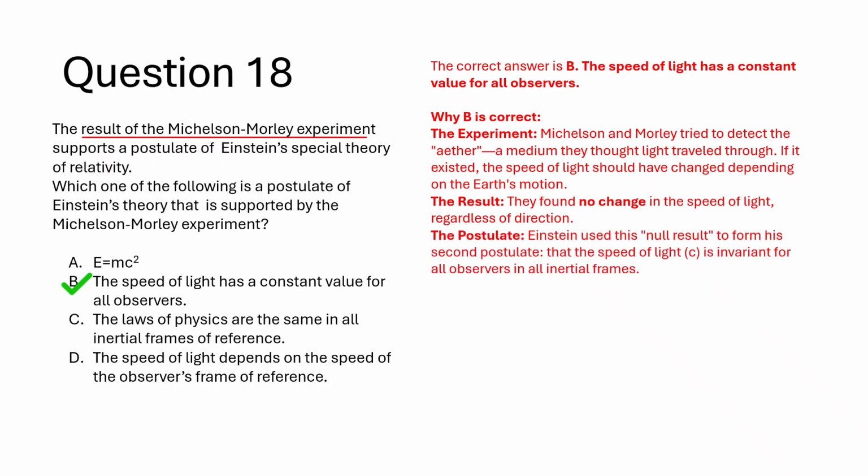The postulate: Einstein used this null result to form his second postulate, that the speed of light is invariant for all observers in all inertial frames. Why the others are wrong.